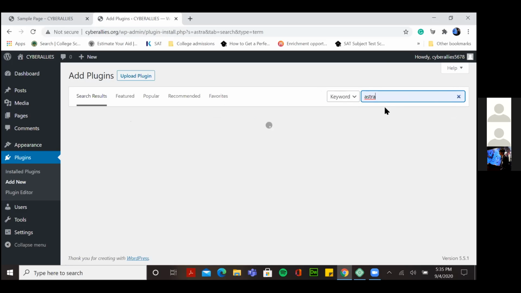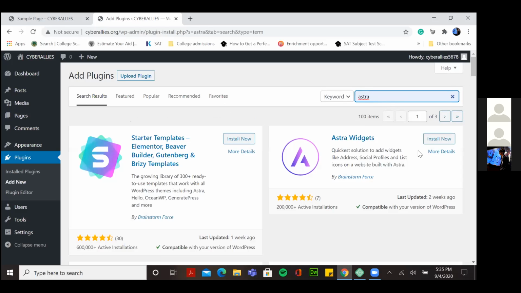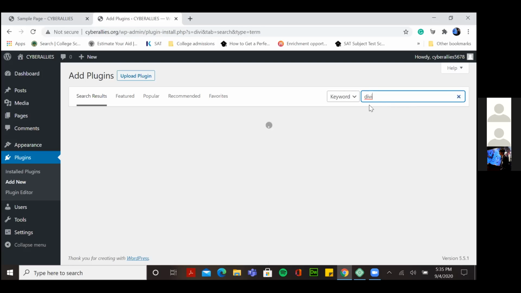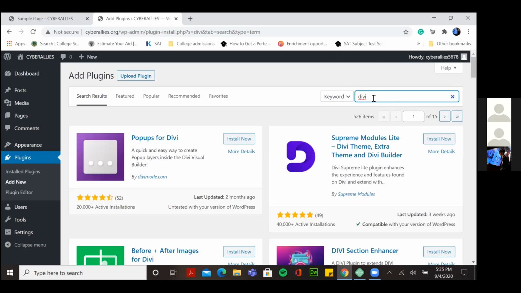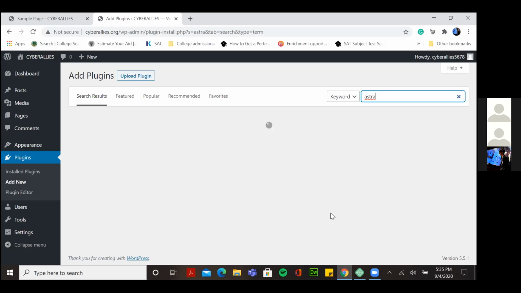Astra is another type of plugin. ठीक है, तो you'll usually use this because it's free, firstly, and secondly, it makes life way easier. There you have other plugins like Divi. Divi is most widely used. Like वो paid होता है, it costs around 10,000 rupees, I guess. But we'll be using Astra. So yeah, Astra का plugin.